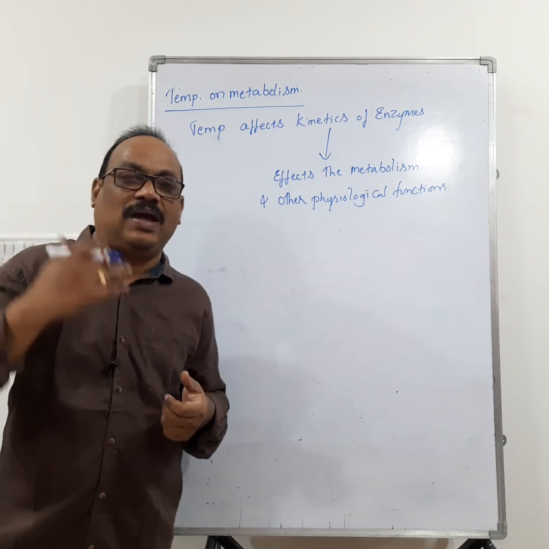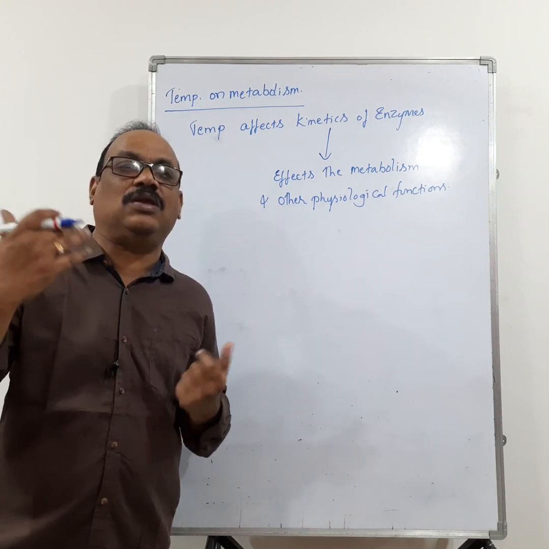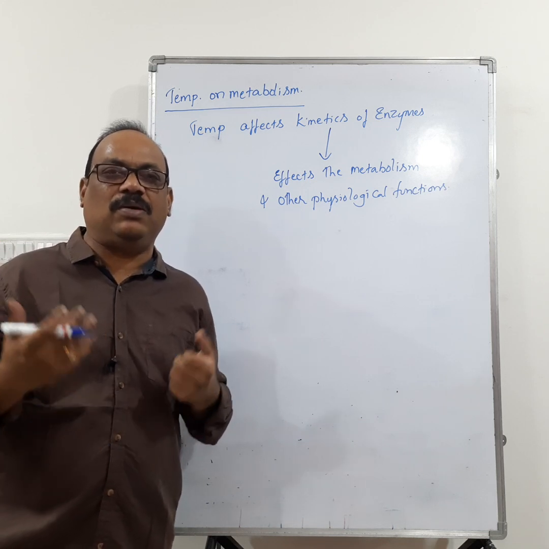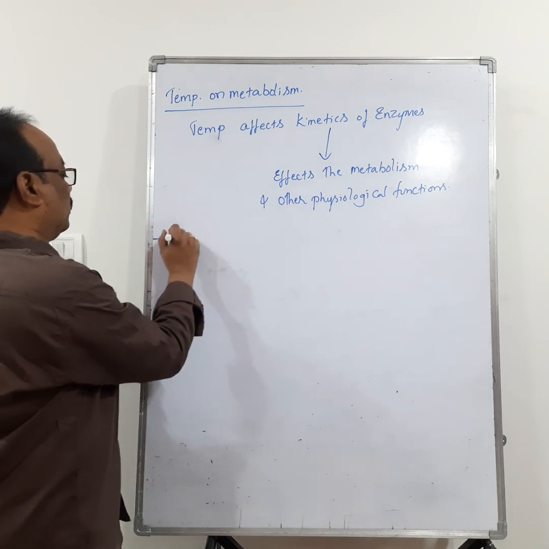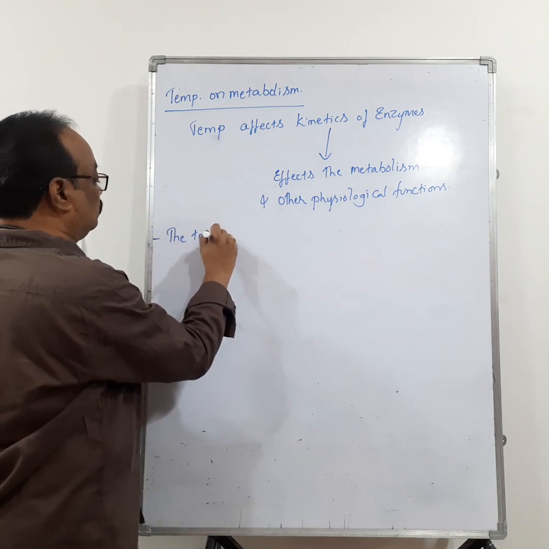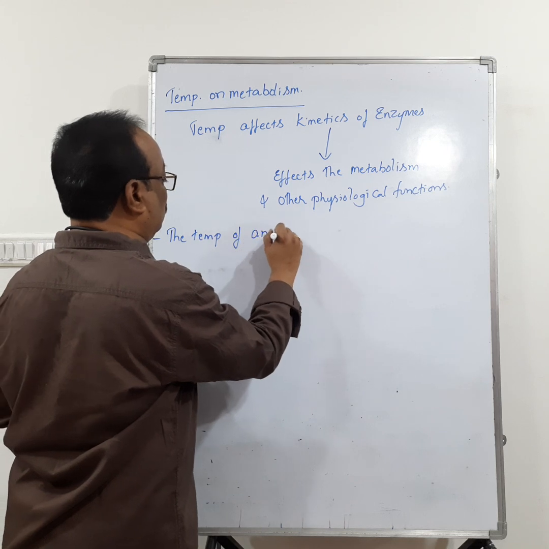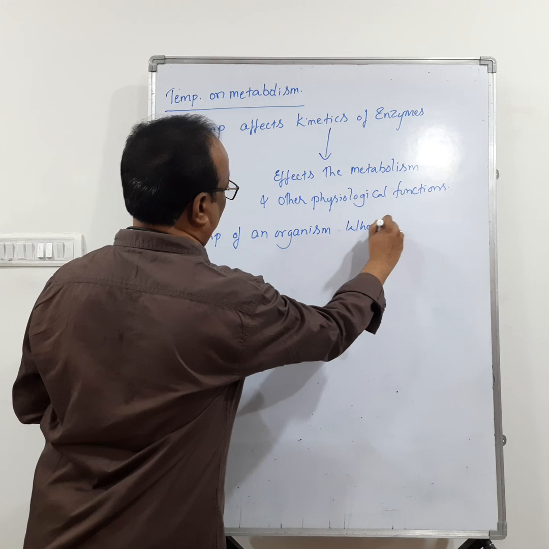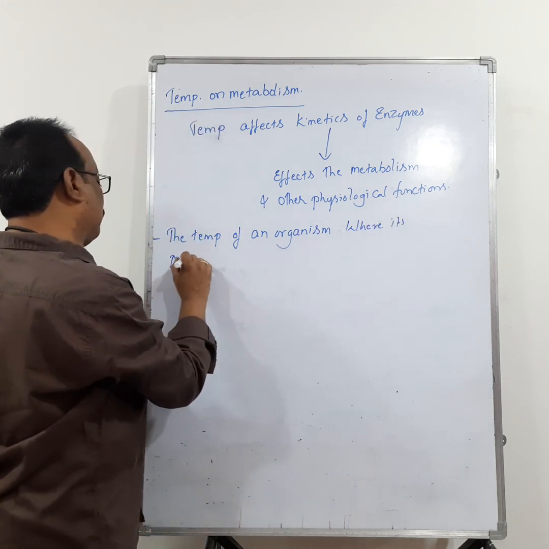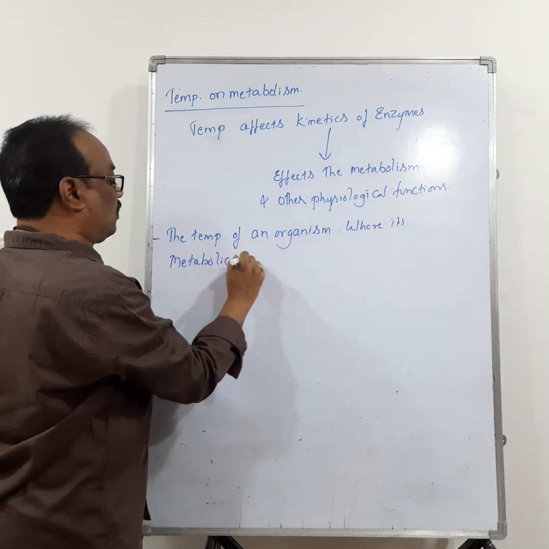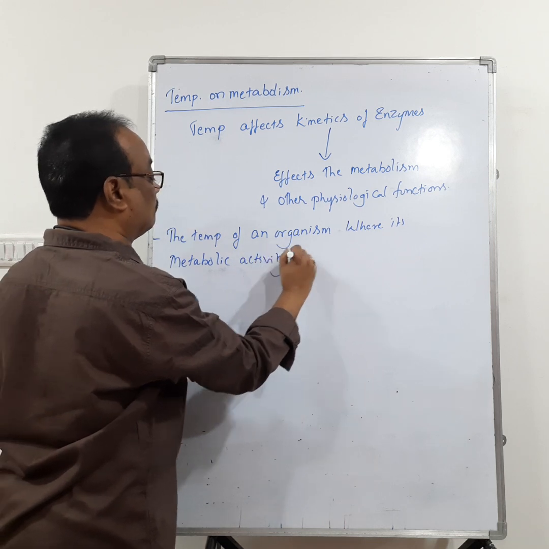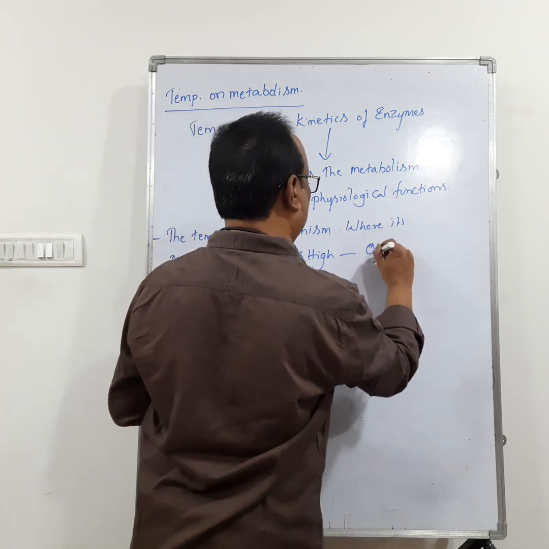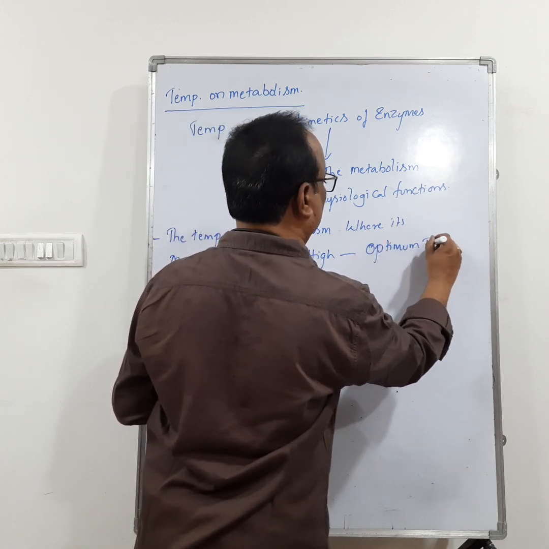Then, at which temperature will the metabolic activity of an organism be highest? Let us see that one. The temperature of an organism where its metabolic activity is high is called the optimum temperature.